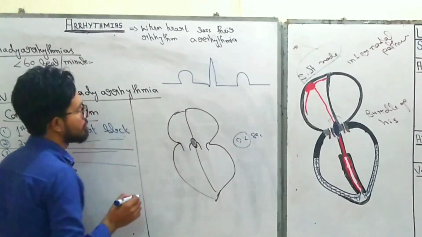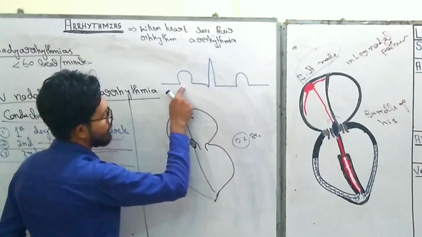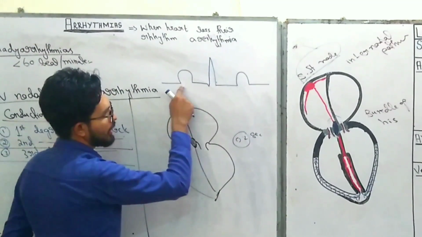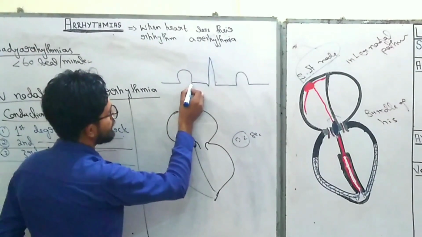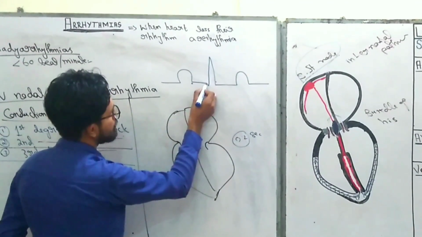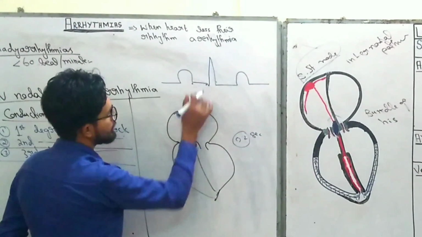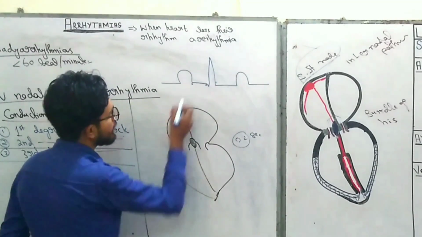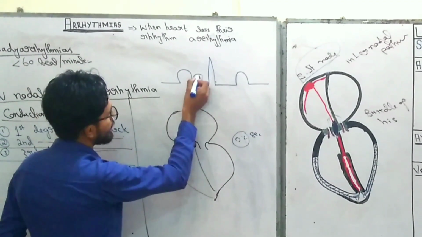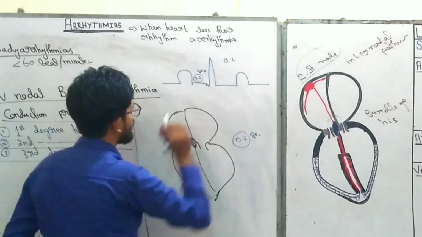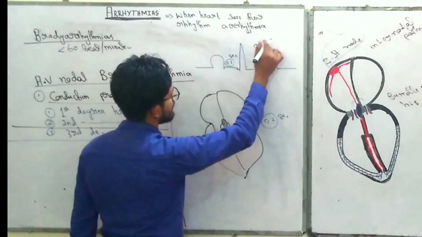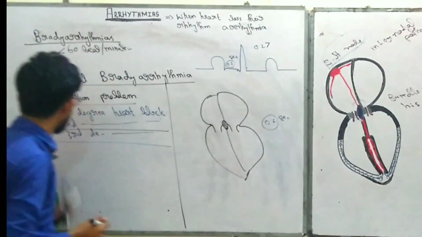Here is the ECG pattern. It is the P wave that shows the SA node depolarization, and this isolated line from here to here is the AV nodal delay. Normally this AV nodal delay is about 0.2 second. If this increases from 0.2 seconds, the condition is known as first degree heart block.